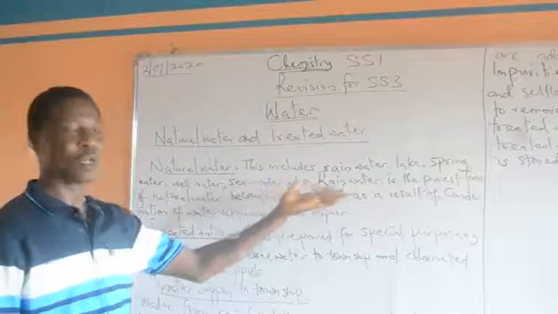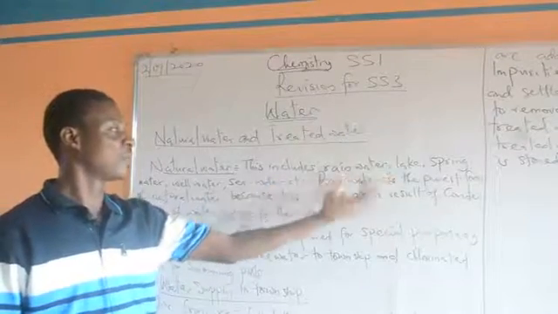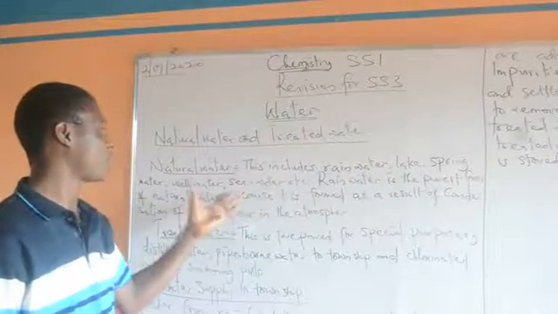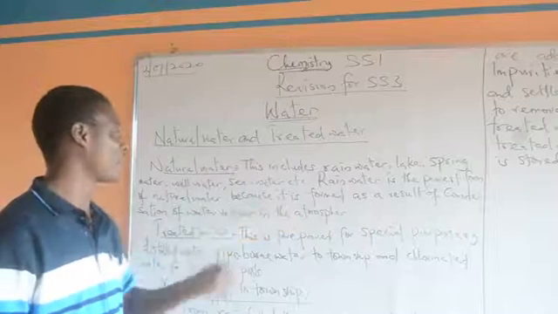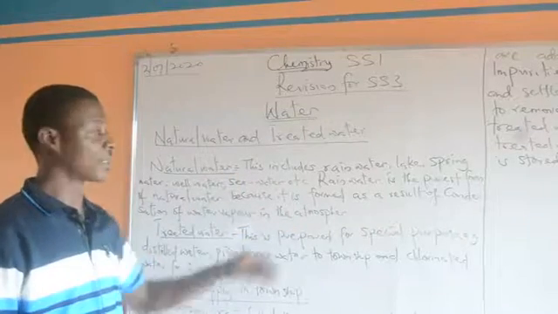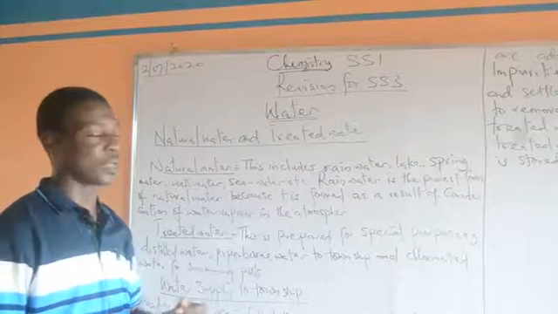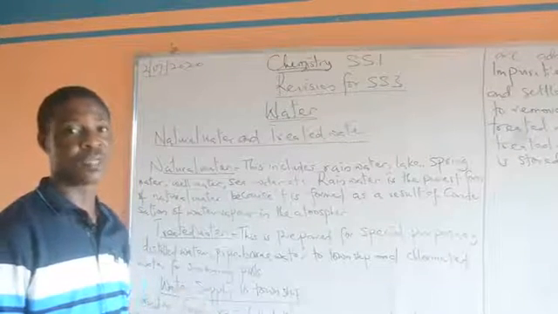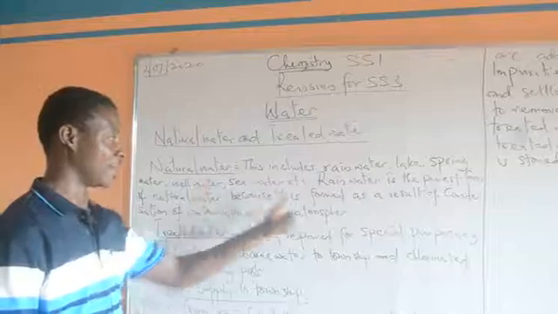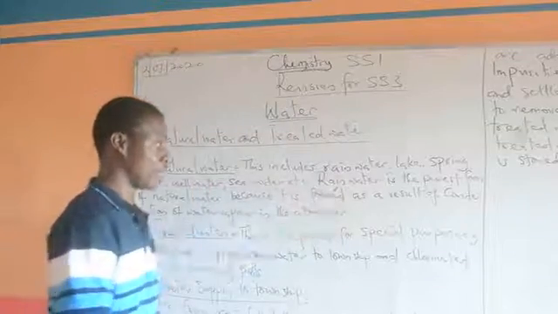They include your rainwater, your lakes, your spring water, your well water, sea water, etc. Those are examples of natural water. And rainwater is the purest form of natural water. Why? Because it is formed as a result of condensation of water vapor in the atmosphere. I repeat, rainwater is what?